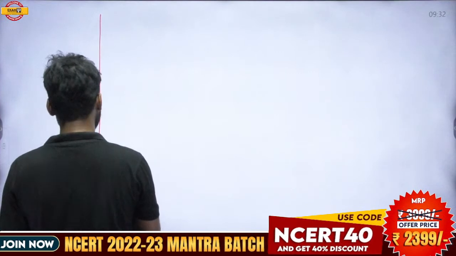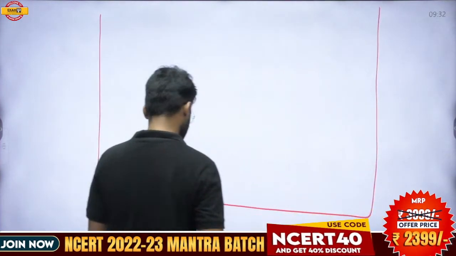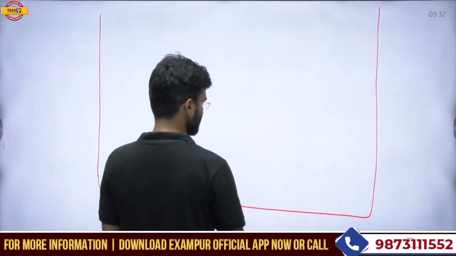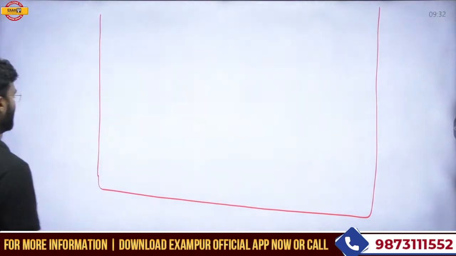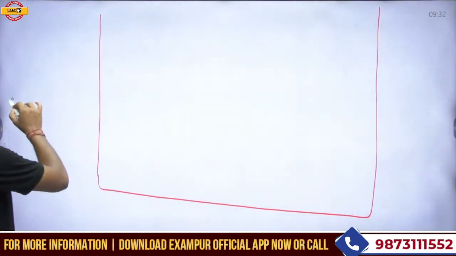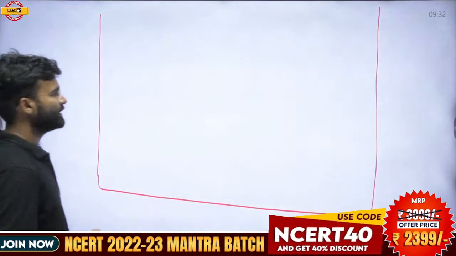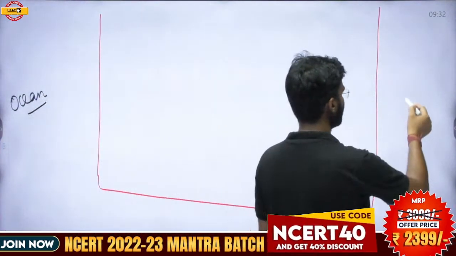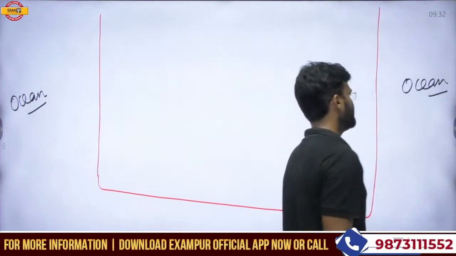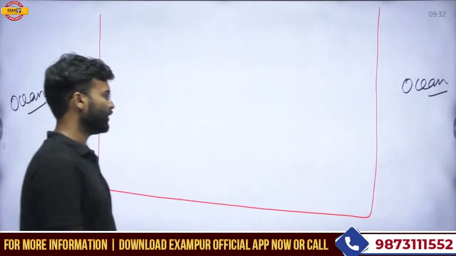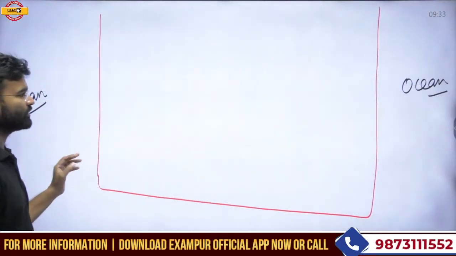Here I'm taking an ideal continent, and this ideal continent is surrounded by the ocean. That means this is the part of the ocean, or you can say the marine part, and this is also the part of the ocean. So this continent is surrounded by the ocean, and this is an ideal continent. I considered it as an ideal continent.